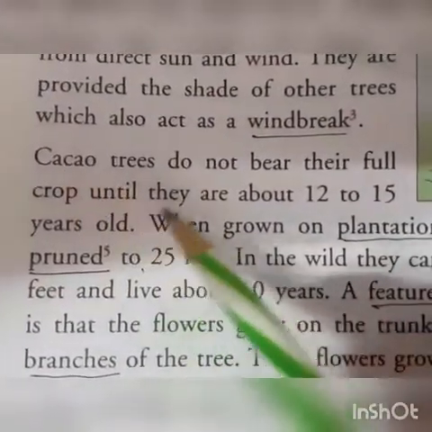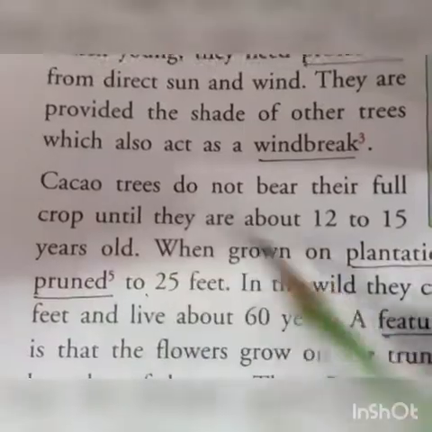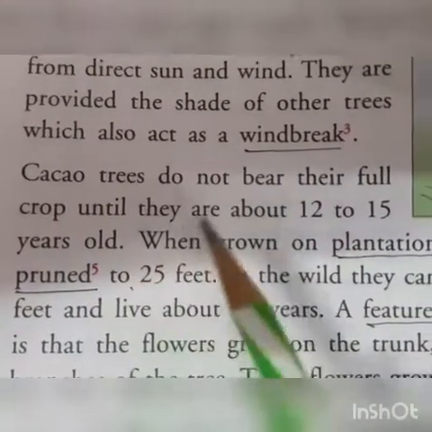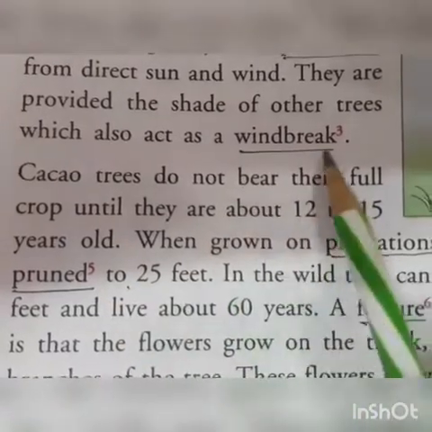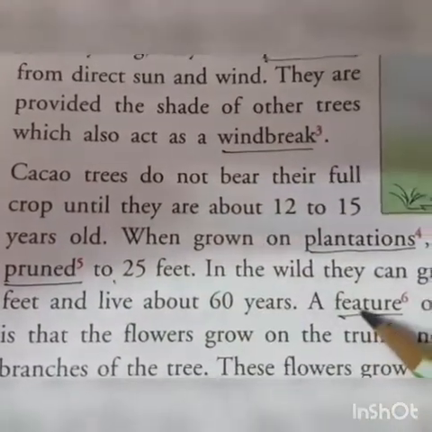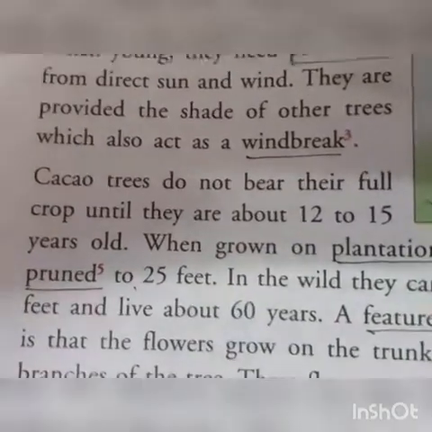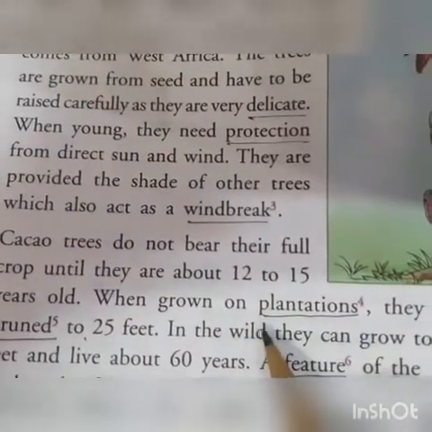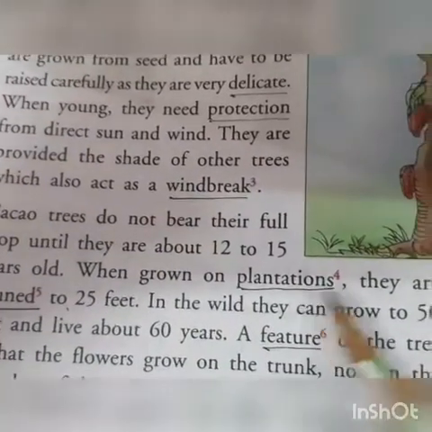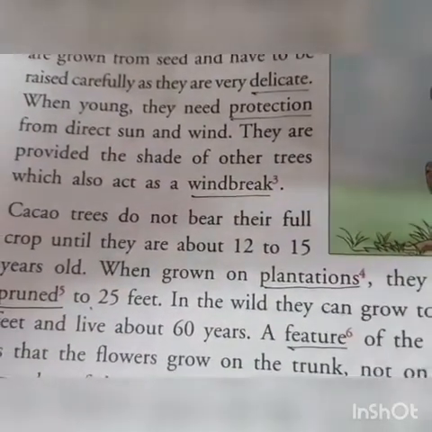Now, cacao trees do not bear their full crop until they become 12 to 15 years old. Until the tree becomes 12 to 15 years old, it does not bear any fruit or flowers. When grown on plantations, what is the meaning of plantation? When grown on a plantation, that means when you have a large piece of land and the same type of crop.